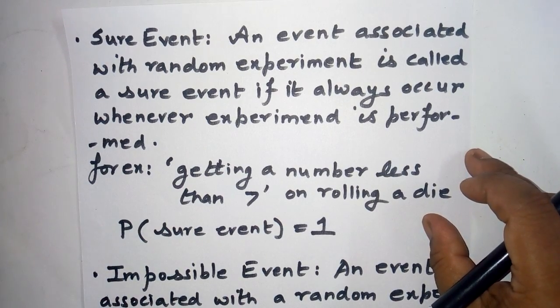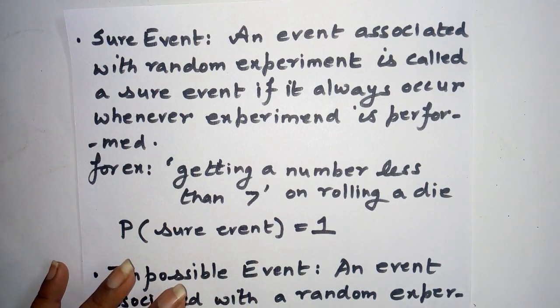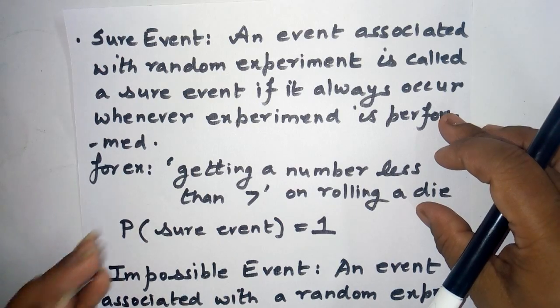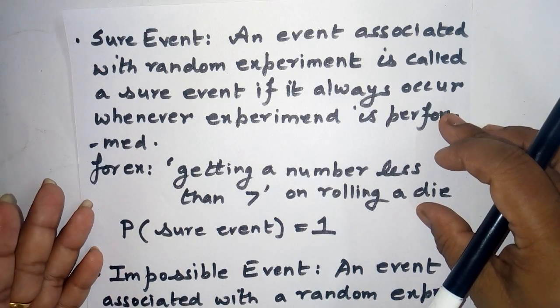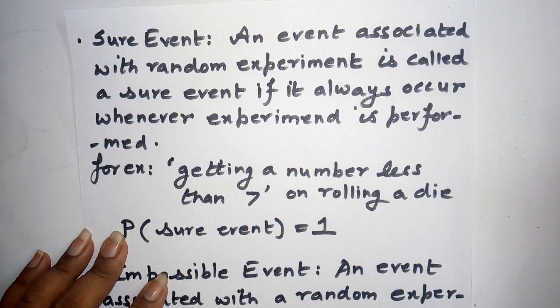But if we consider a number greater than 0 but less than 7, it is of course possible. Definitely one number will come in a random experiment: either 1, 2, 3, 4, 5 or 6. Any one of these numbers will come when rolling a die. So this is called a sure event.